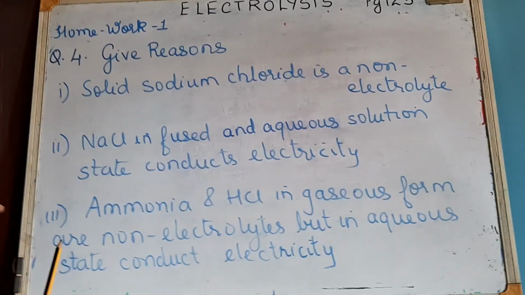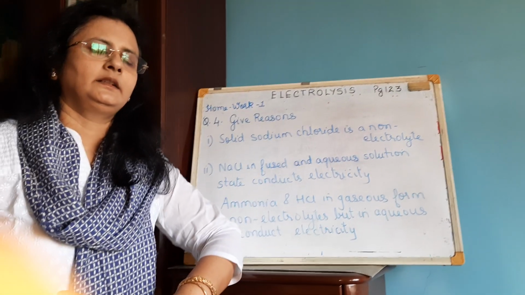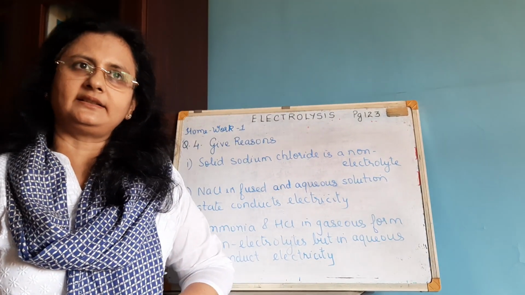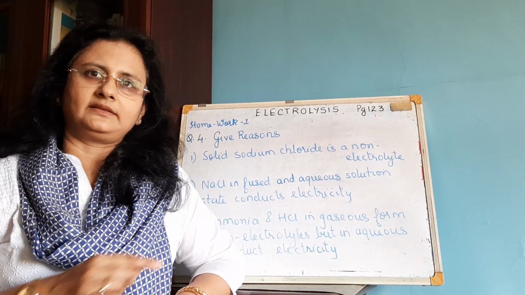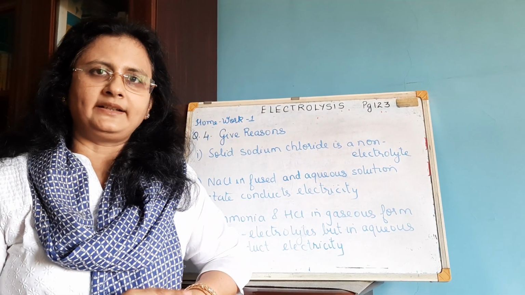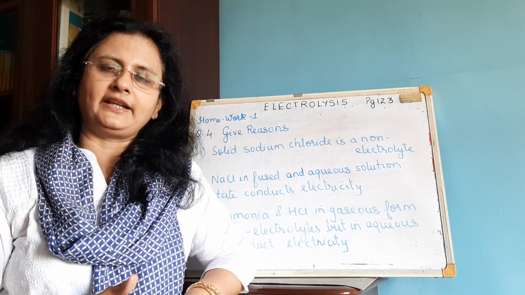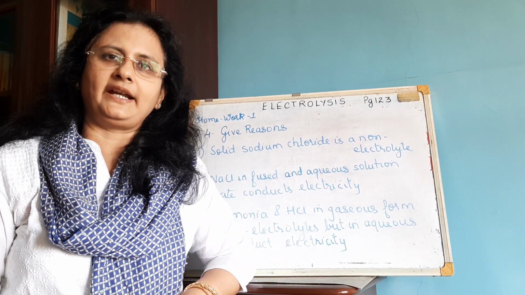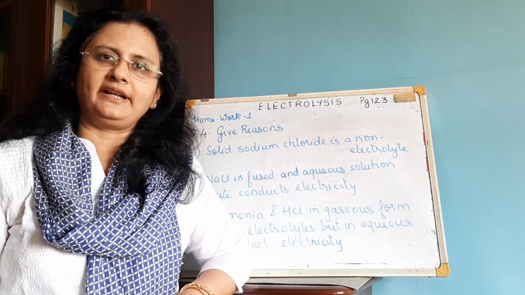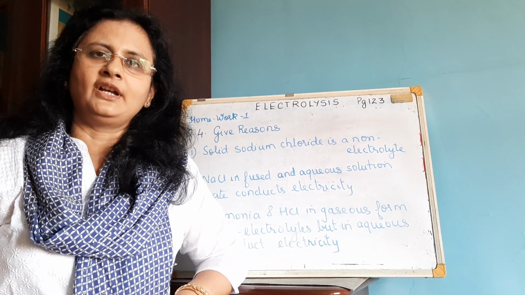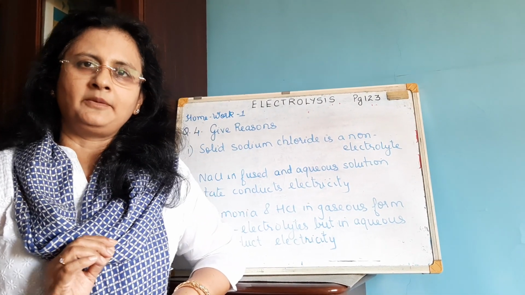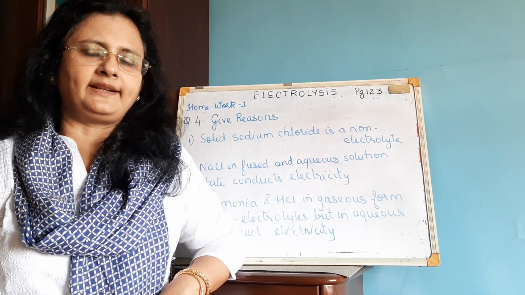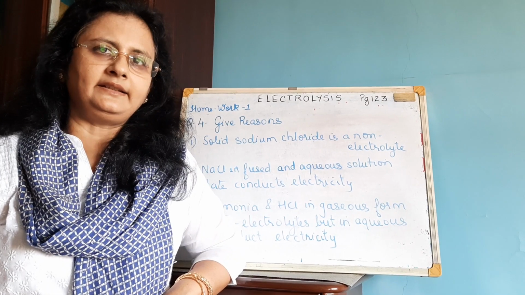Now, whatever questions I had put on the earlier slide, that is, define electrolysis, all that is part of your homework. Define electrolysis, then differentiate between electrolyte and non-electrolyte, strong and weak electrolyte, cathode and anode. I want you to refer to the PDF, page numbers 123 to 125, 126. All the answers are there in the PDF.